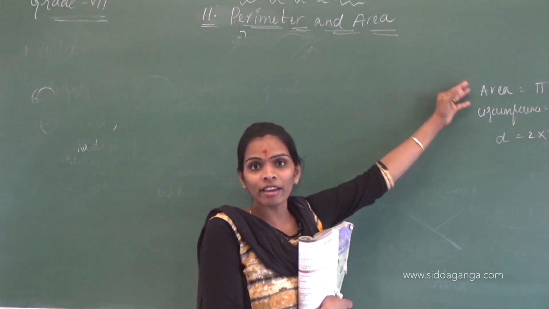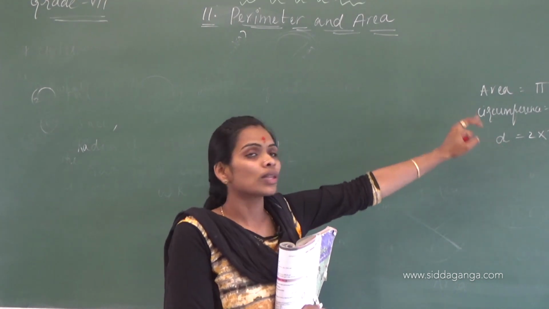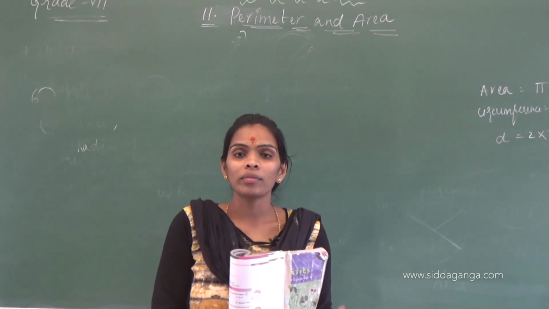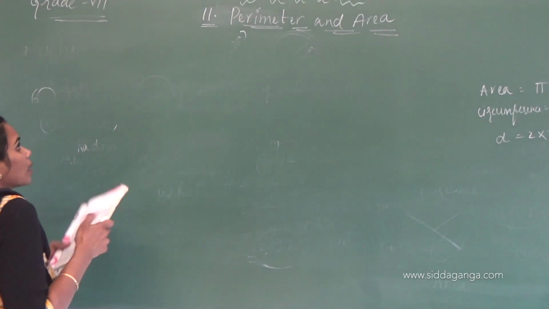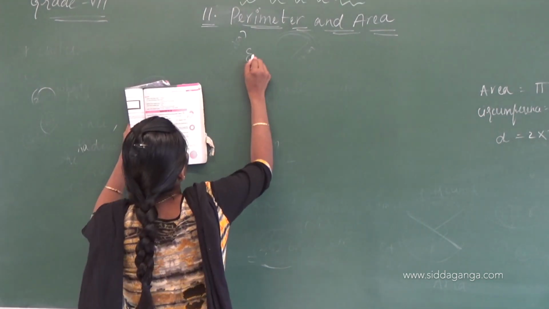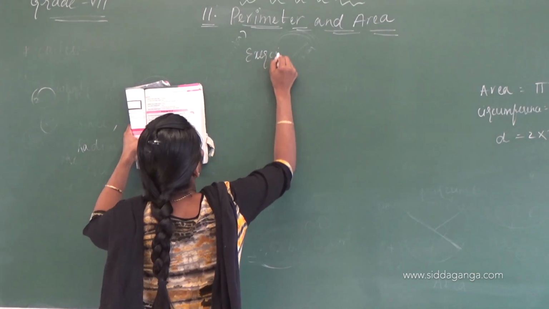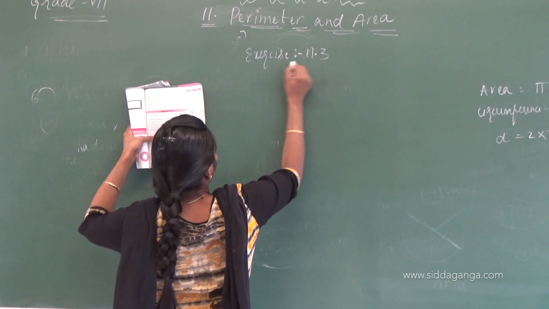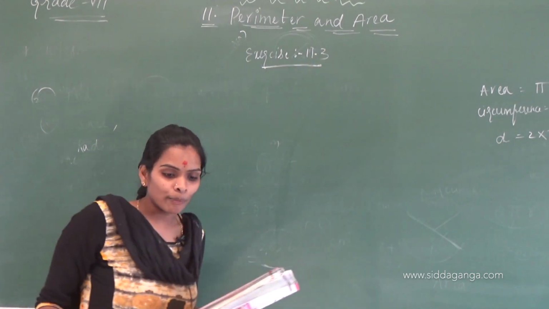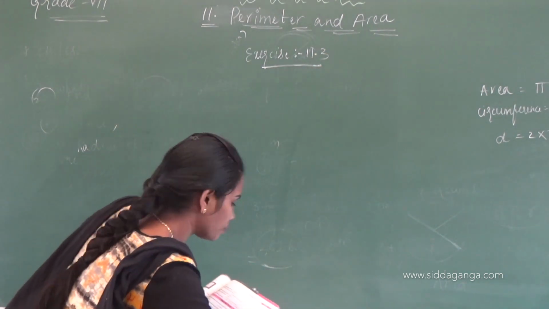If you know these three formulas, you can solve all the problems in the exercise. Okay, move on to exercise 11.3.